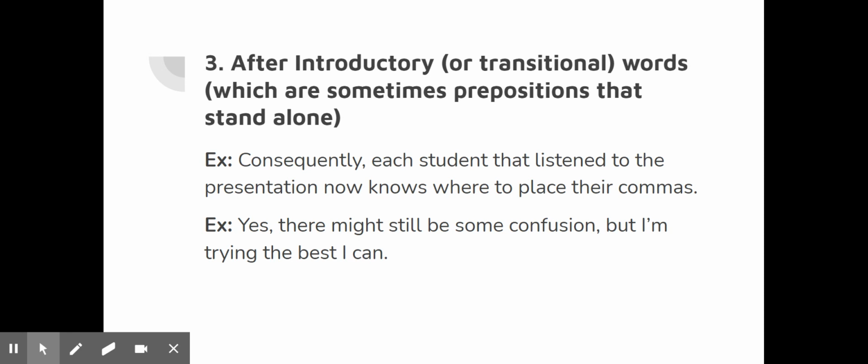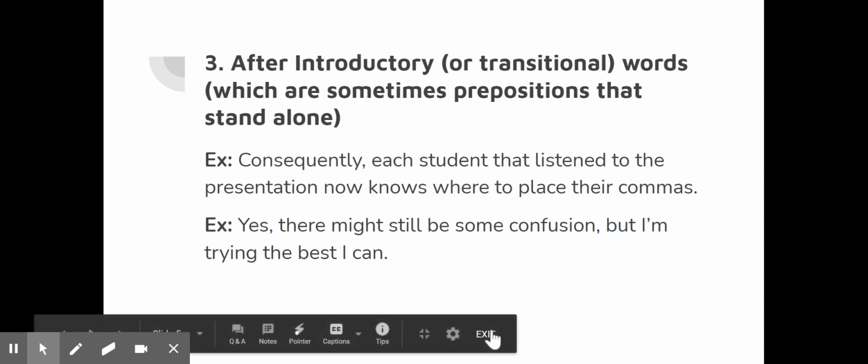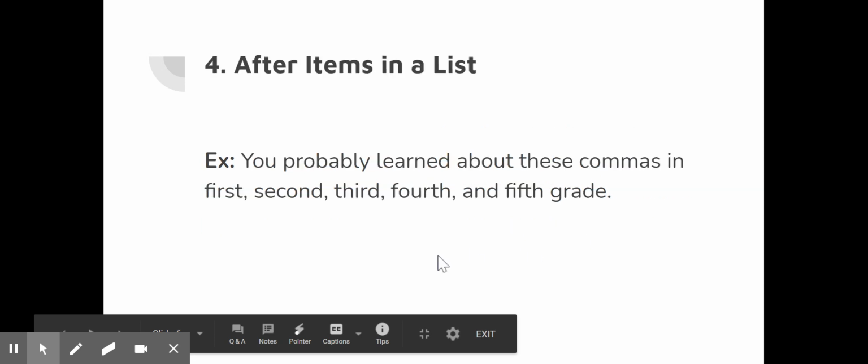Anytime a sentence begins with yes or no, yes, comma, there might still be some confusion. But I'm trying the best I can. And this one's got a conjunction comma in there too, right? I'm trying the best I can. Independent clause. There might still be some confusion. Independent clause. Comma necessary.